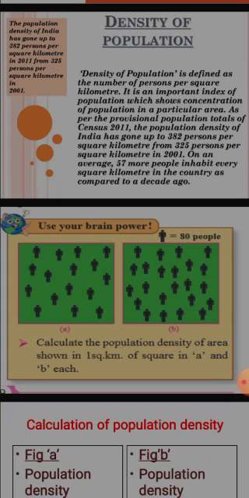2011, the population density of India has gone up to 382 persons per square kilometer from 325 persons per square kilometer in 2001. On an average, 57 more people inhabit every square kilometer in the country as compared to a decade ago. So density of population means the number of persons per square kilometer. Understood? Number of persons per square kilometer, मतलब per square kilometer में कितने person हैं.